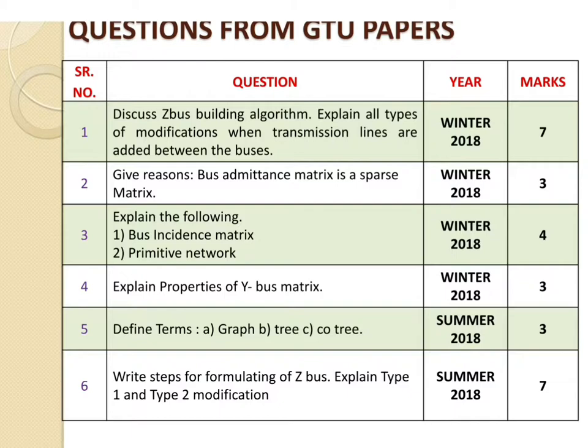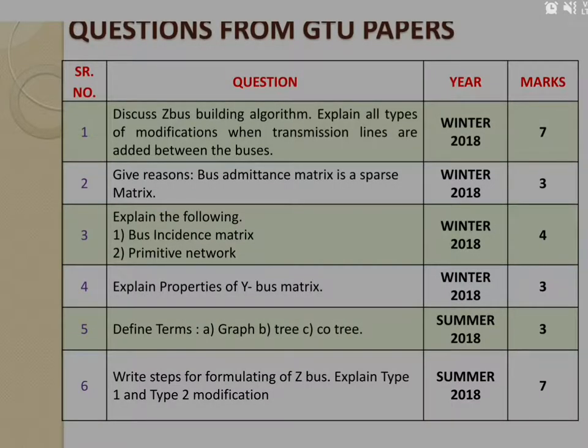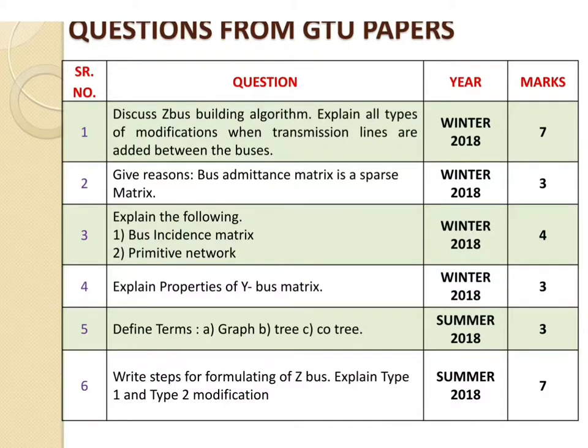Second one: the bus admittance matrix is a sparse matrix. Third one: explain the bus incidence matrix and primitive network, which we discussed in the previous video lectures. Fourth one: explain the properties of Y bus matrix. Fifth one: define the different terms graph, tree and co-tree, which we discussed in the previous lecture. Then the last one: write the steps for formulating Z bus. For that there are a total of 5 steps, and explain type 1 and type 2 modification, which we discussed in today's lecture.